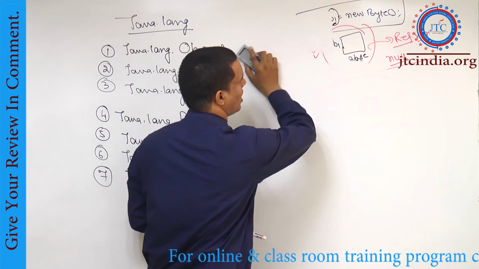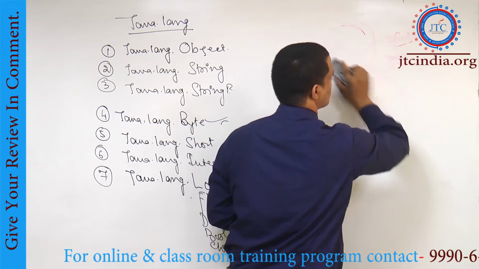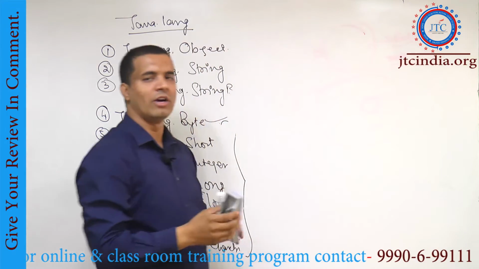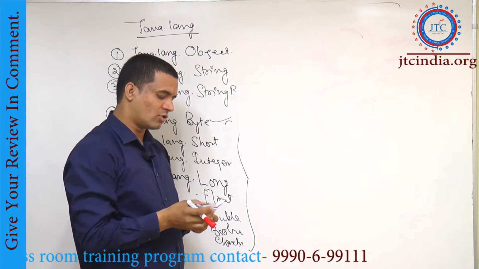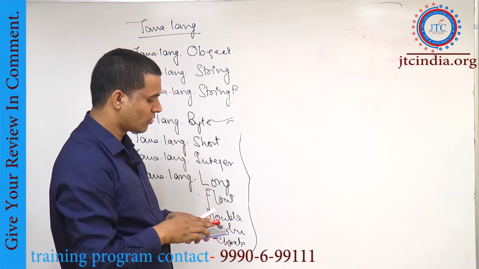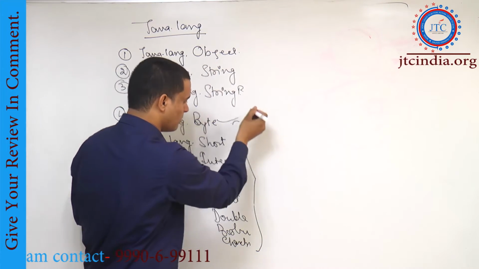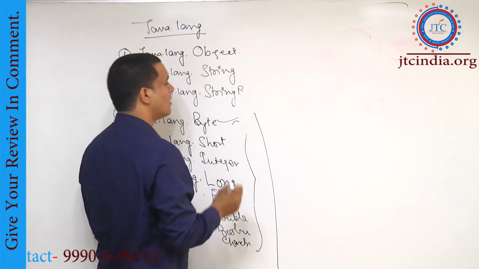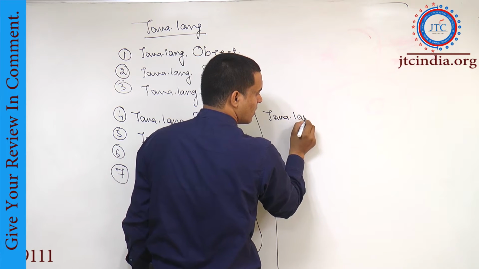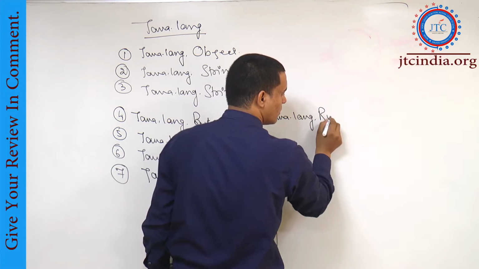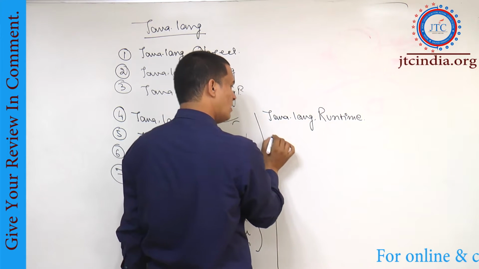So the classes which are available inside the lang package, that I was naming, in between I was explaining about the wrapper classes, just trying to clear your confusion about the difference between byte and Byte. Now apart from these 8 wrapper classes, there is java.lang. Which one now? The Runtime class is also there.